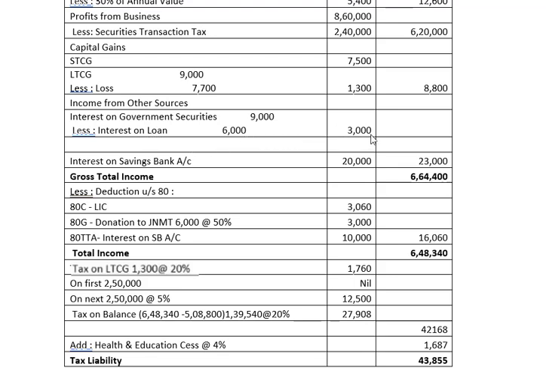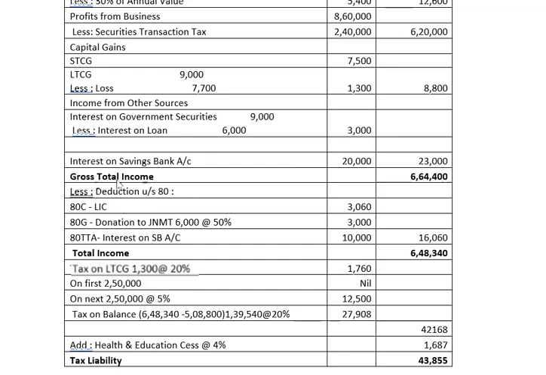It comes to 3,000 rupees. Interest on savings bank account, rupees 20,000. So total income from other sources is 23,000, and the gross total income is 6,64,400.